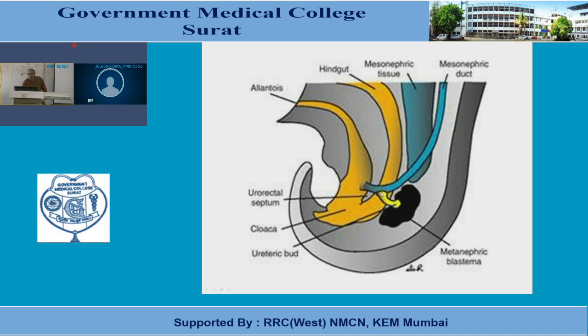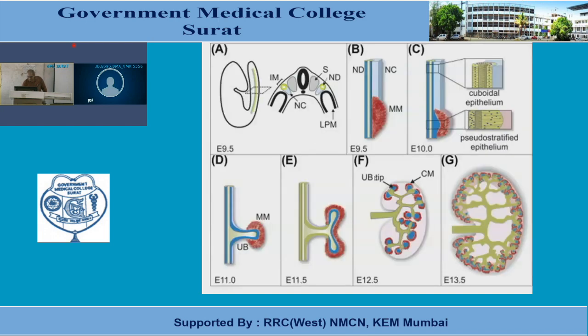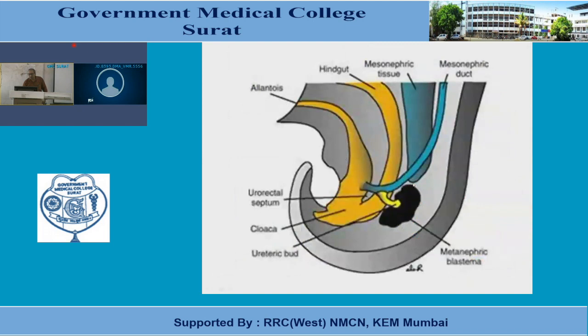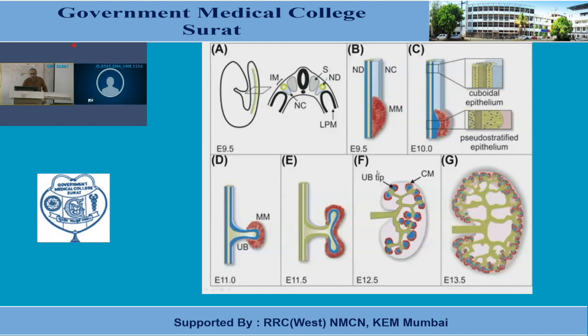Now, this metanephric diverticulum or ureteric bud travels, as you can see in this figure, towards this nephrogenic cord. This one is the nephrogenic cord, which is the precursor of the excretory part. So it travels towards the nephrogenic cord. Now see in the lower figure D, this is a schematic presentation of the ureteric bud.